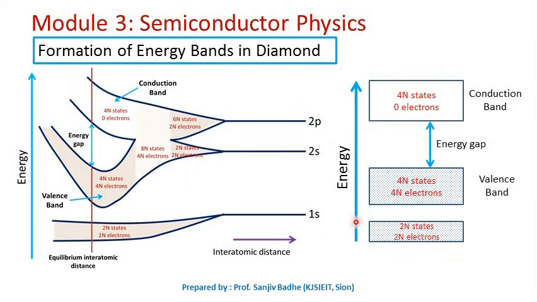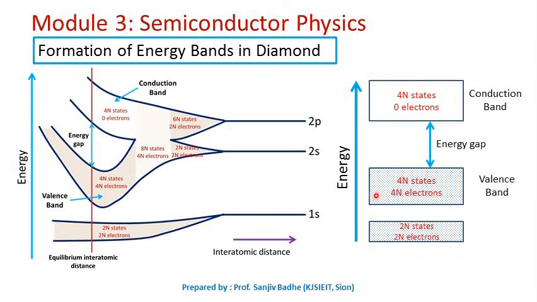Just extend this and we will get one band which is completely filled, 2n number of states and 2n number of electrons. Extend this, we will get one more band here, 4n number of states and 4n number of electrons. Extend this, we will get one band with 4n number of states and 0 electrons. There will be some more empty bands above this, 3s band and 3p band, 3d band. There are no electrons in those bands, so those are empty bands. So here we can see this is a completely empty band, and these are the filled bands.